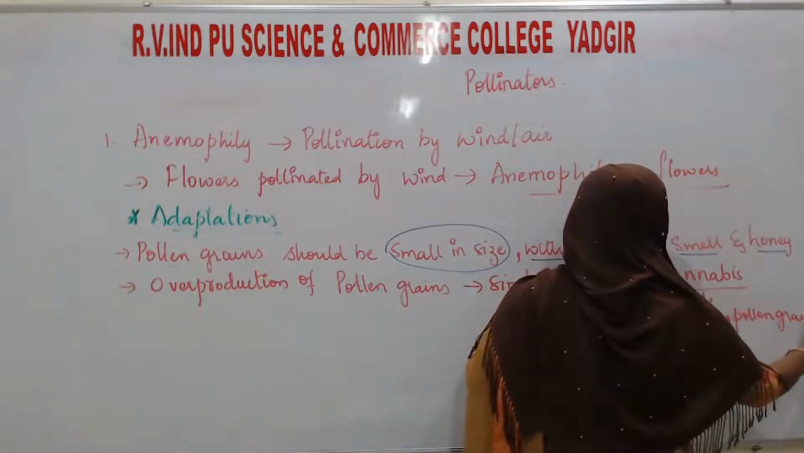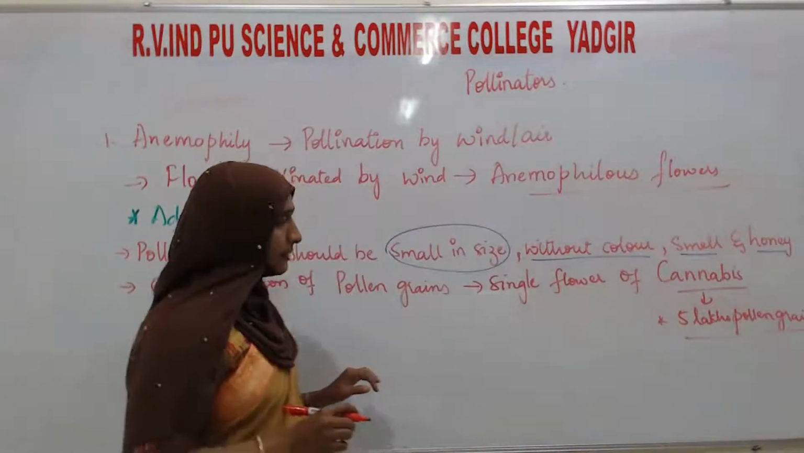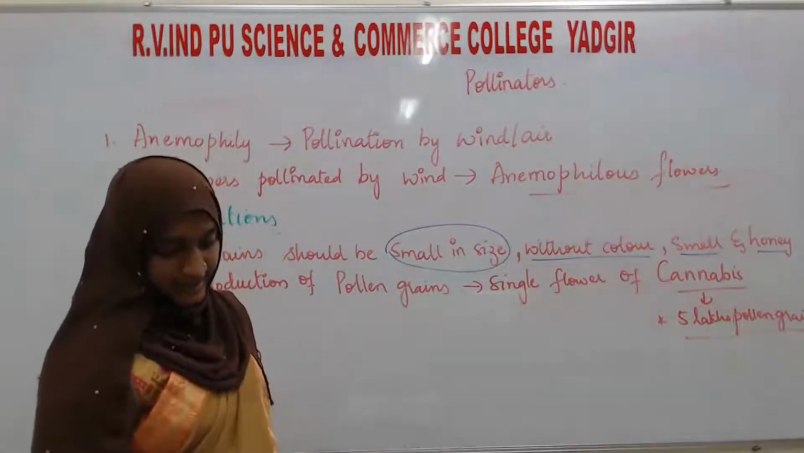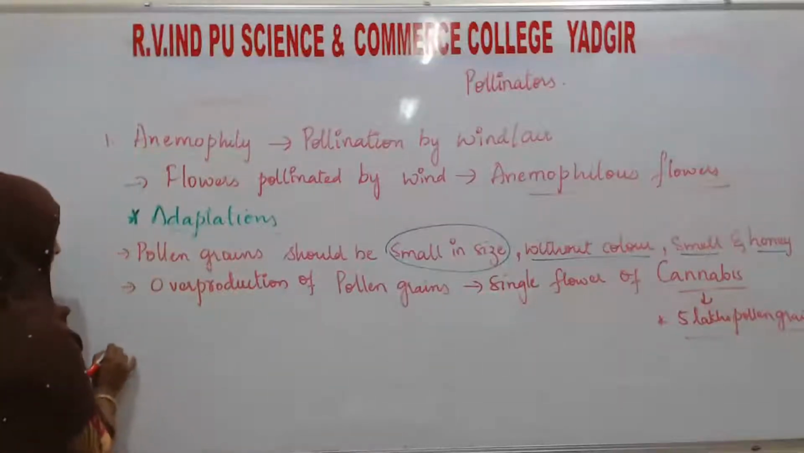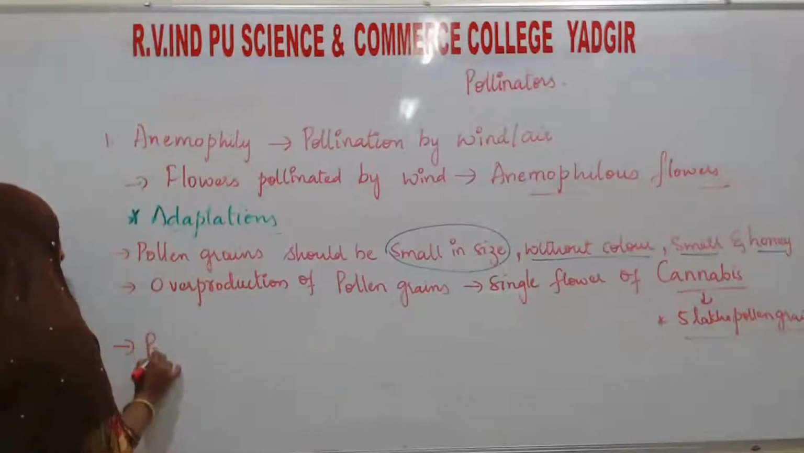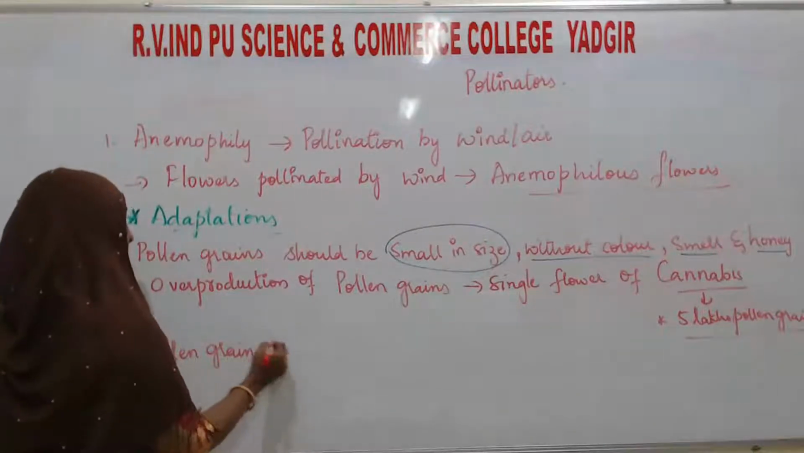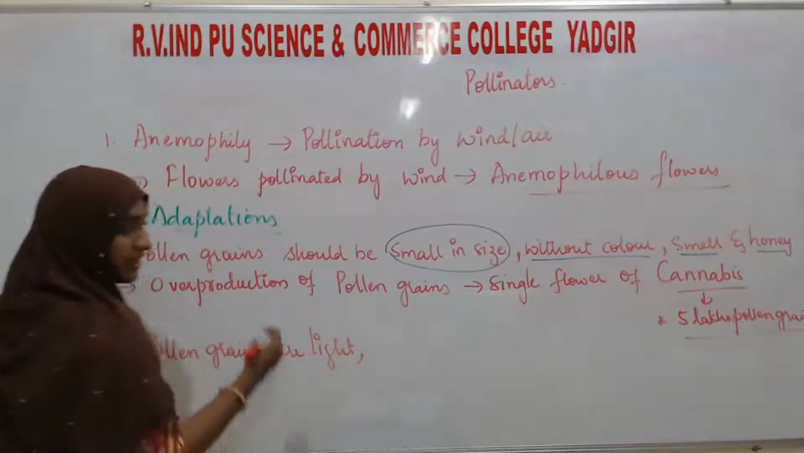So this is one example of what? Overproduction of pollen grains. The next character, or next adaptation: pollen grains should be light, or the pollen grains are light in weight. They should not be heavy.